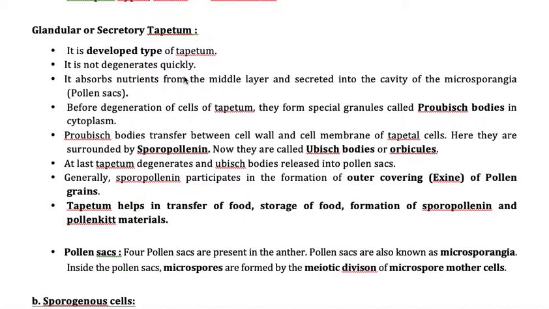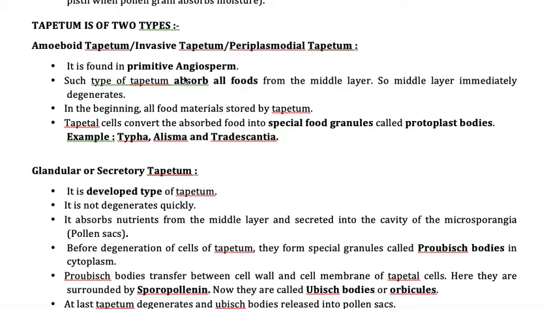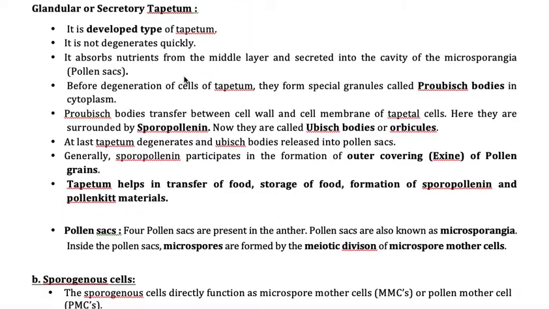Now, amoeboid tapetum is the storage for the food material, but glandular tapetum helps in the formation of special granules called pro-ubisch bodies, and these pro-ubisch bodies slowly convert into ubisch bodies, and these ubisch bodies contain sporopollenin.